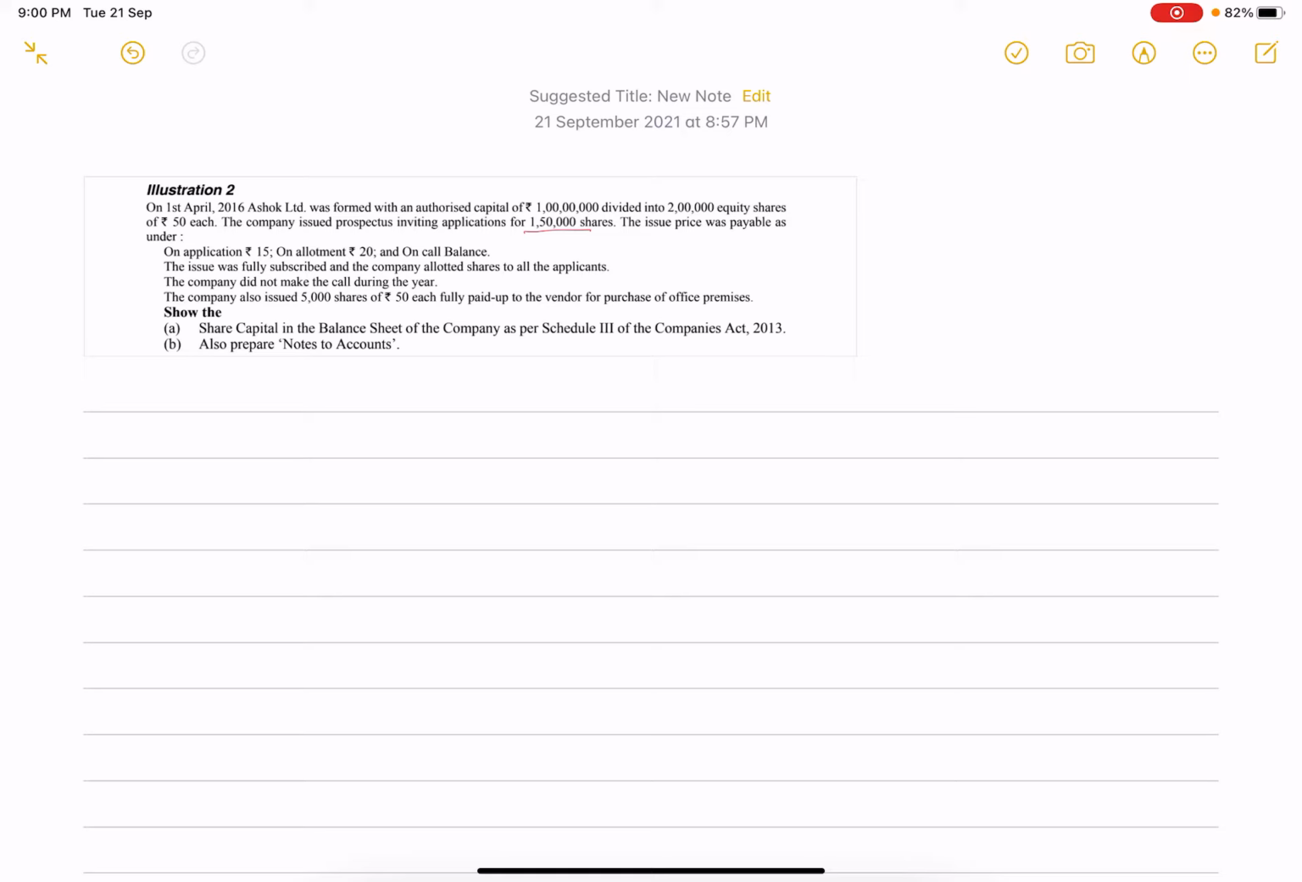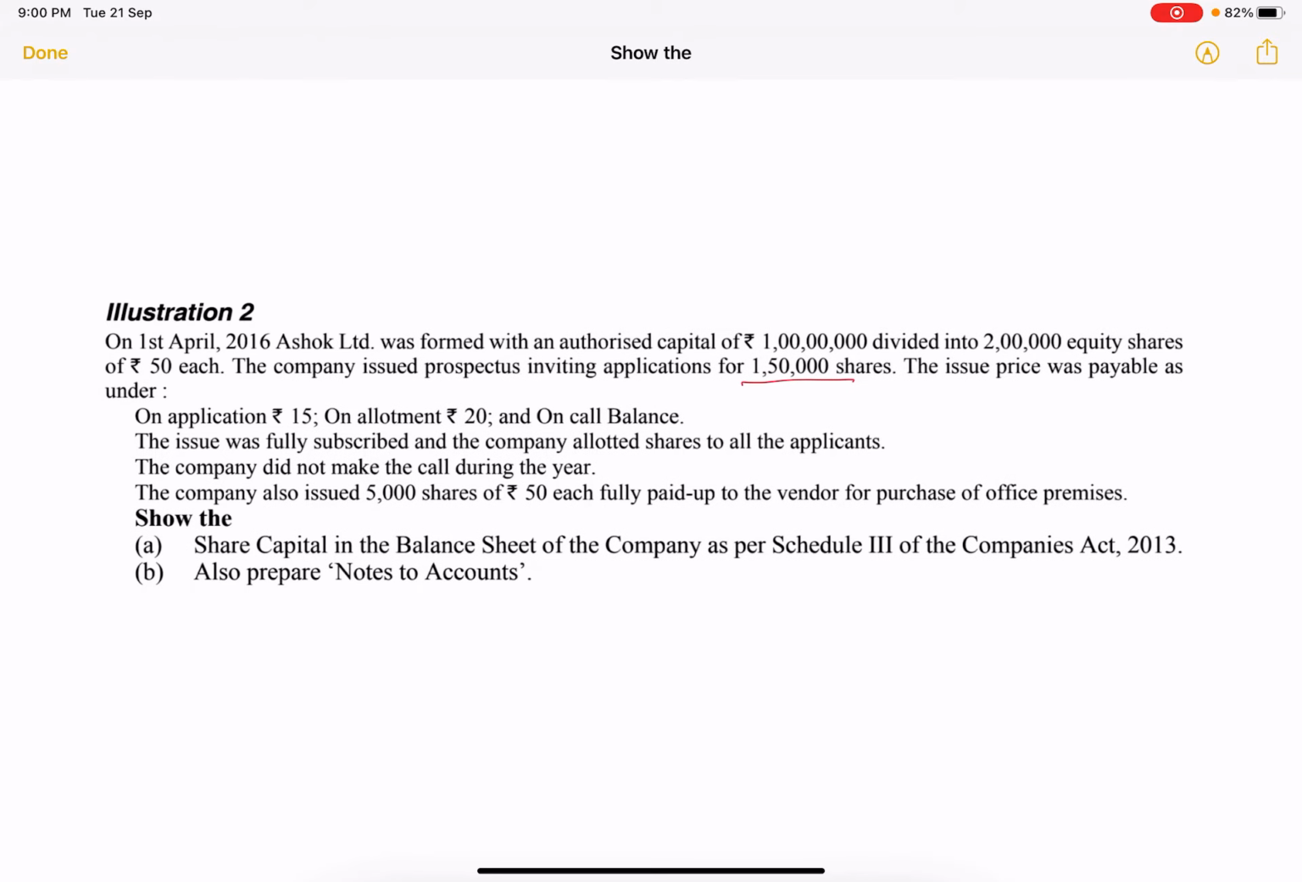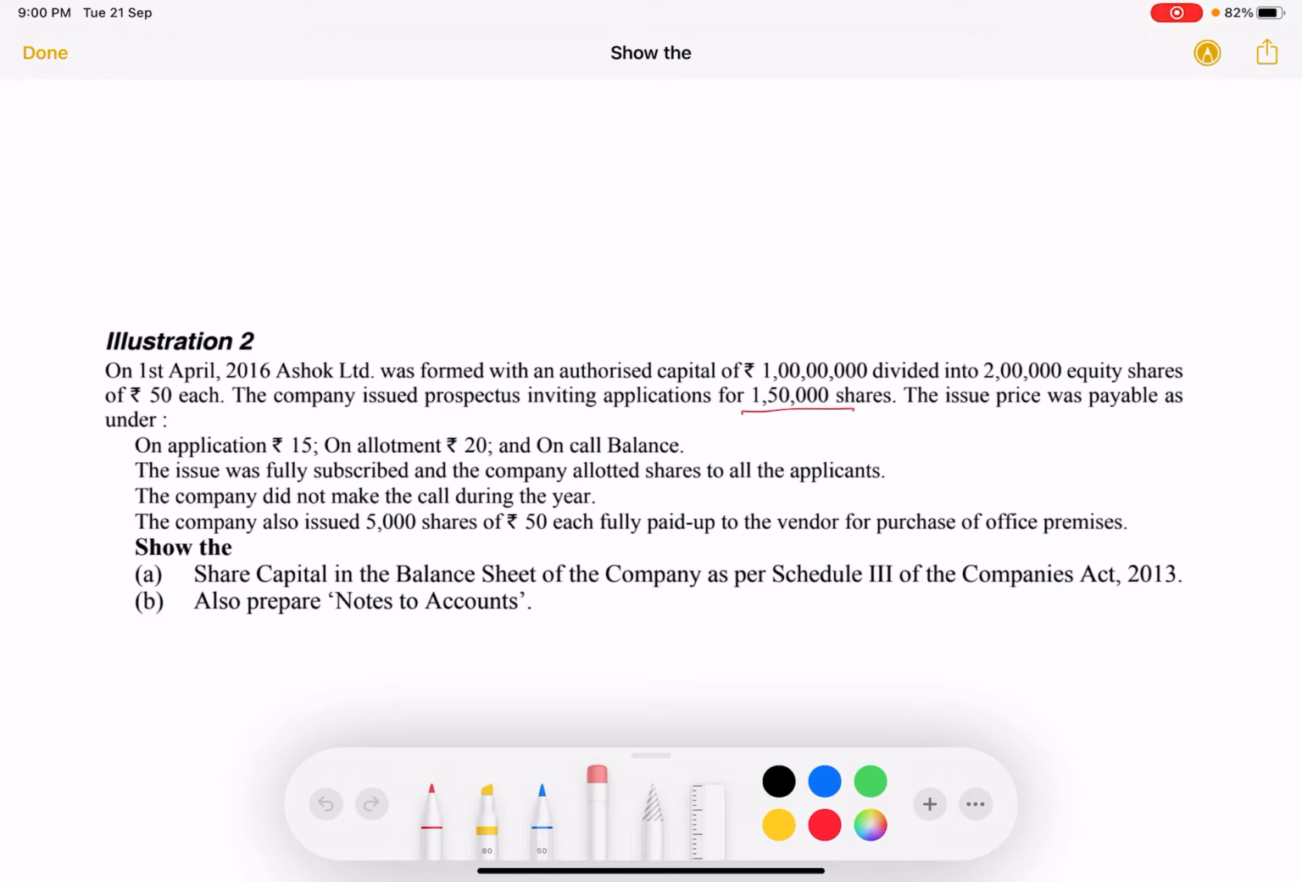So let's see the first question that I had given you, that is illustration number 2. In this question, what is given to us is that there is a company whose name is Ashok Limited, and it has an authorized capital. The company has 2 lakh equity shares of rupees 50 each, that is a total of rupees 100 lakhs.